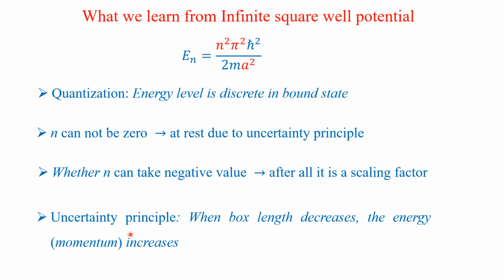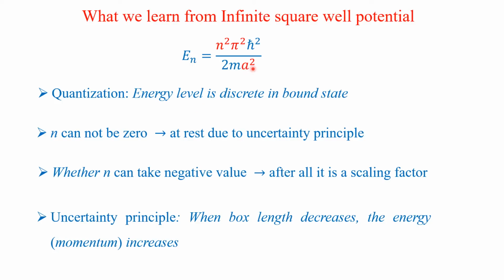Here, another important point is, if the box length a decreases, what will happen? In the denominator, it is a squared. When a decreases, the energy will increase, as it is inversely proportional to a squared. That means momentum increases, which is according to the uncertainty principle.